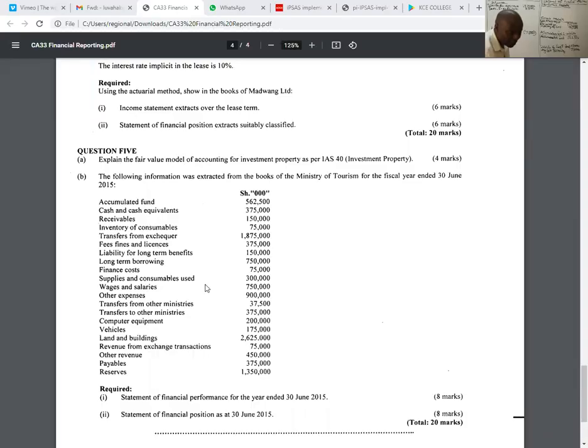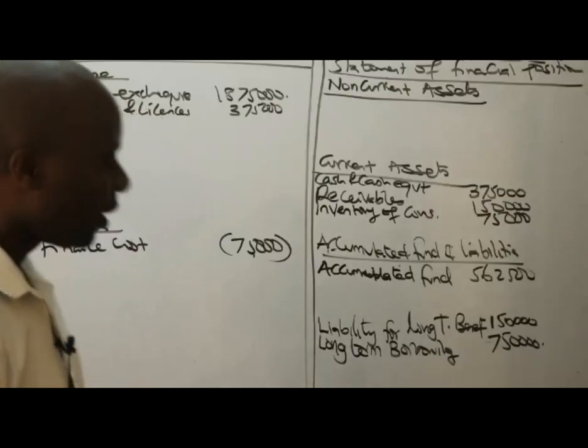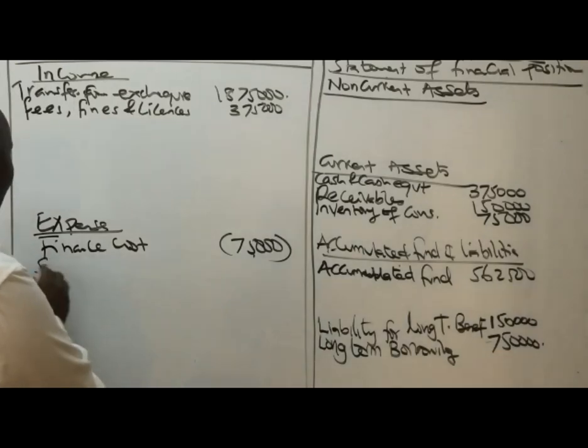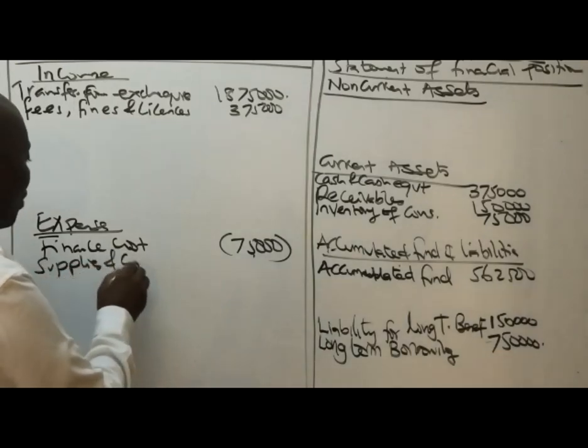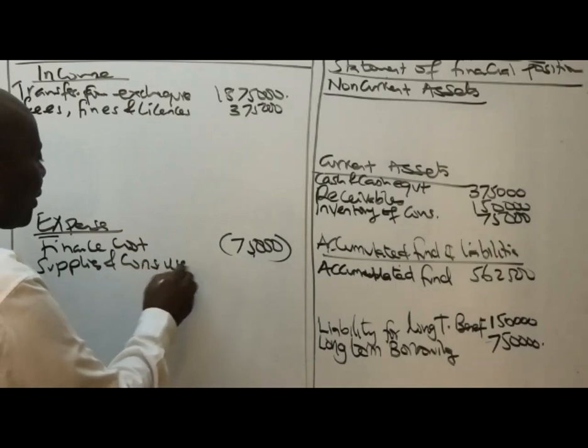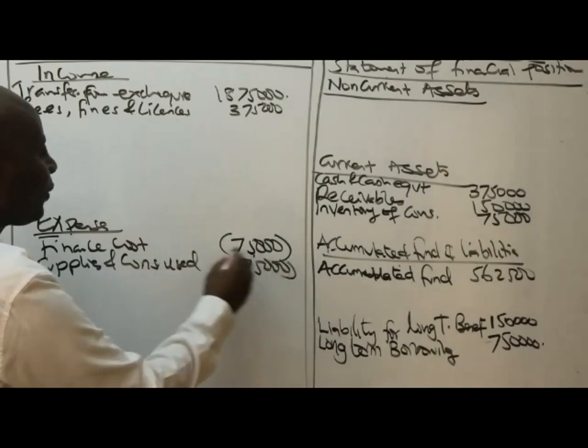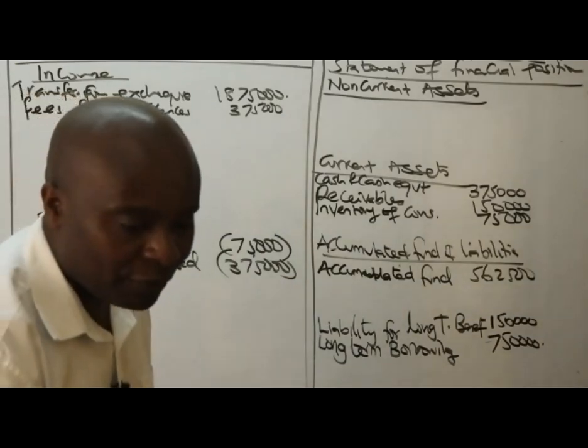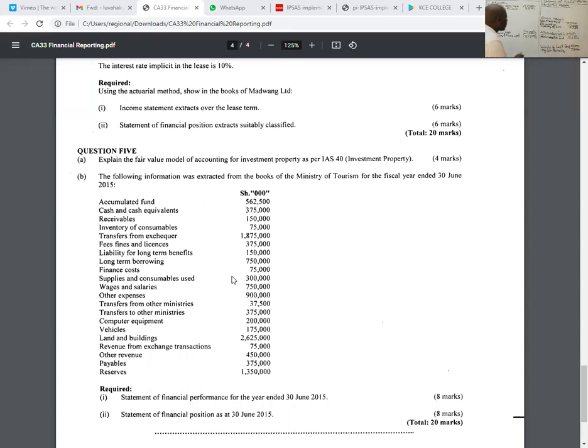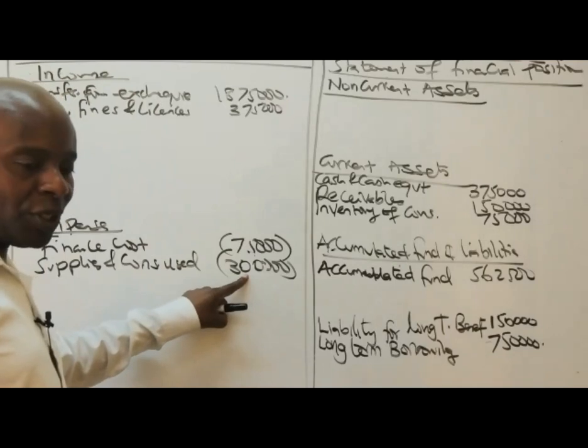We have supplies and consumables used, 300,000. That's an expense. No, 300,000, sorry. Consumables and supplies are 300,000. I've made a change here, please.